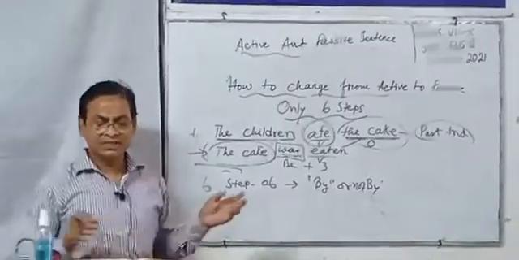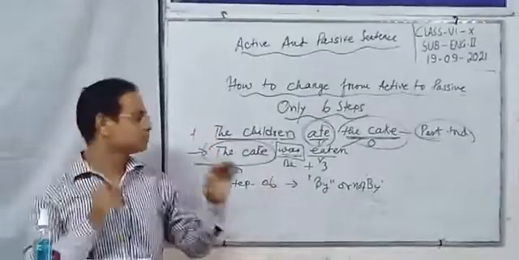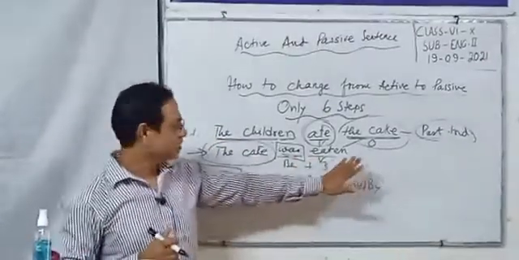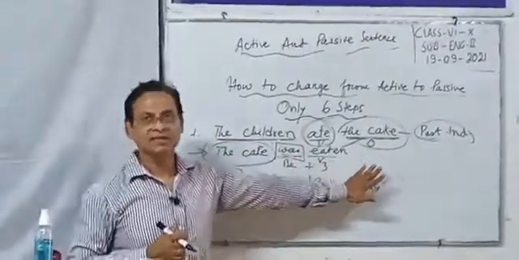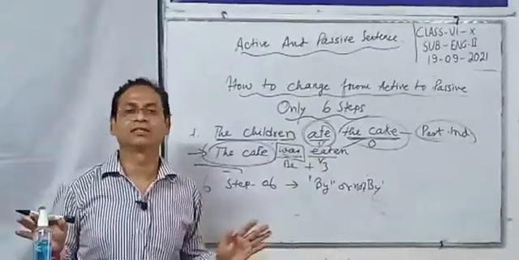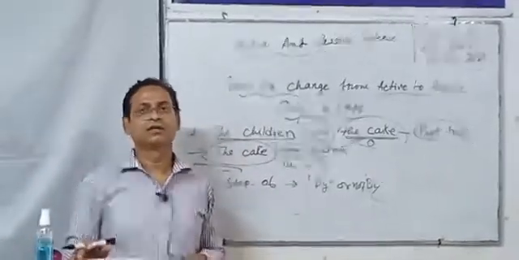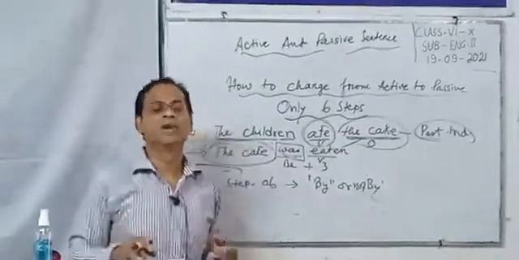In the passive sentence, you will notice sometimes we put by after the verb 3. But this is not mandatory, not important, not necessary. You may leave it.